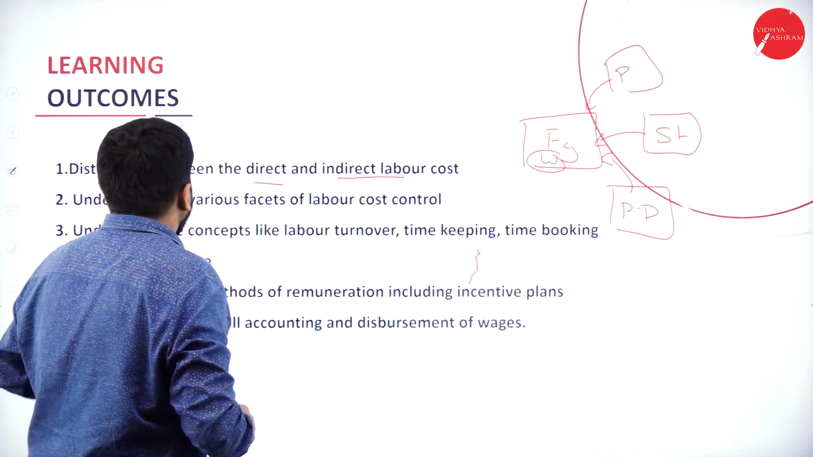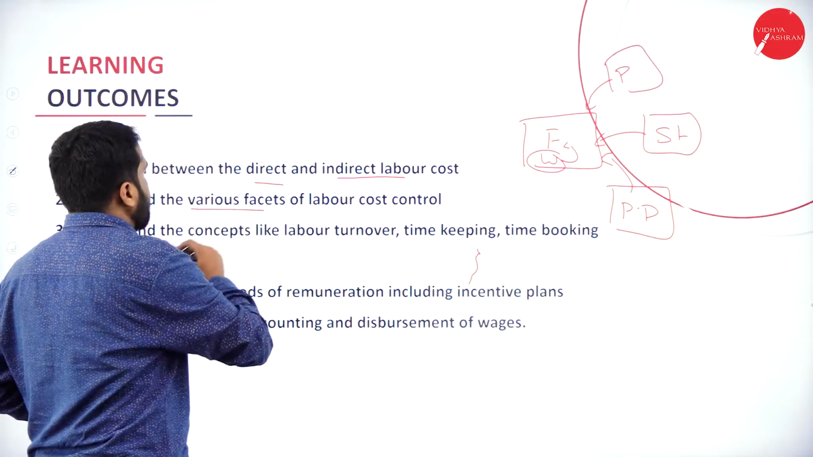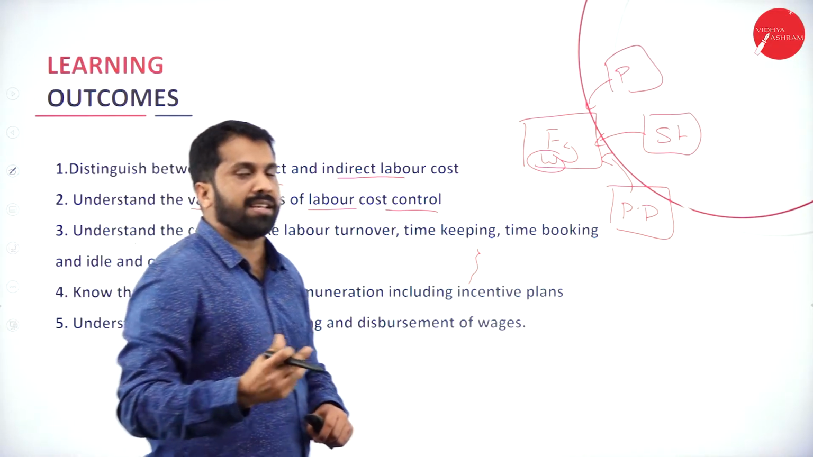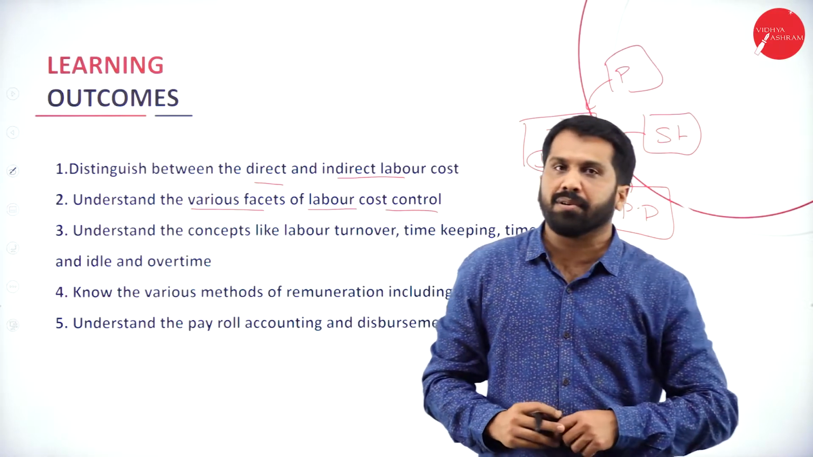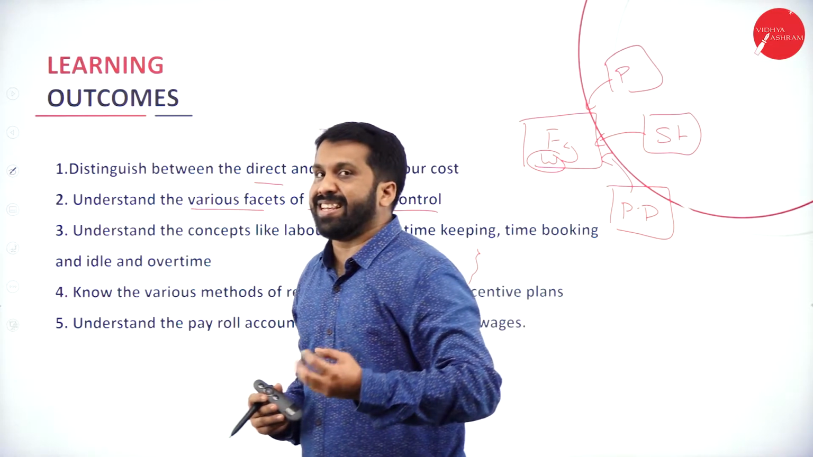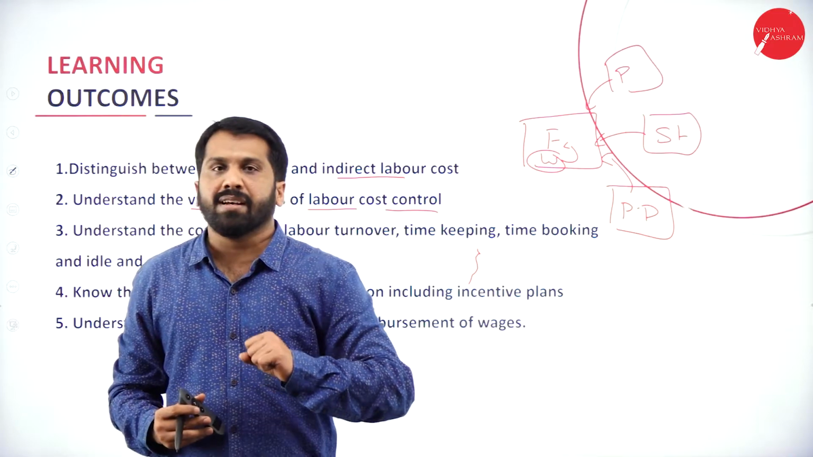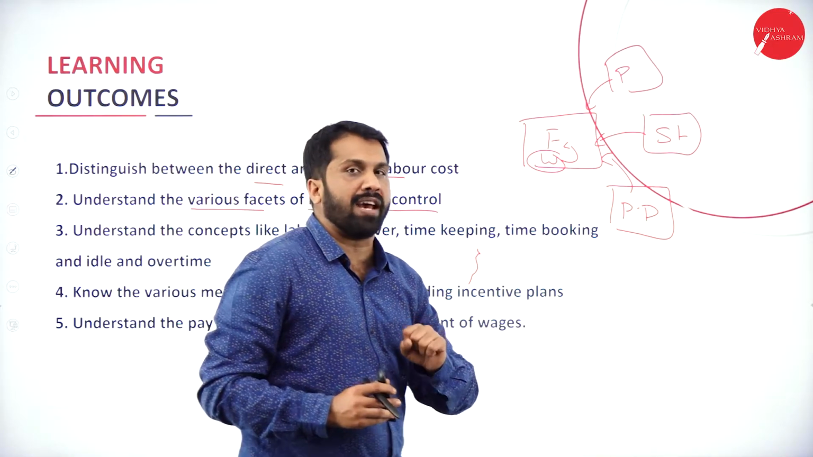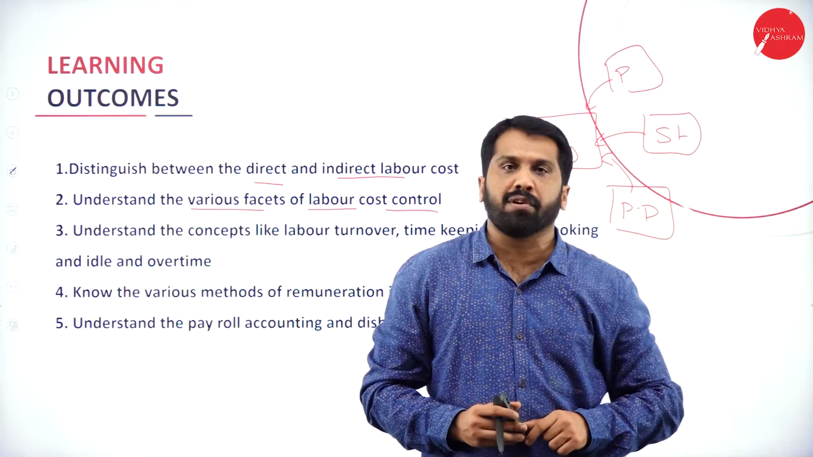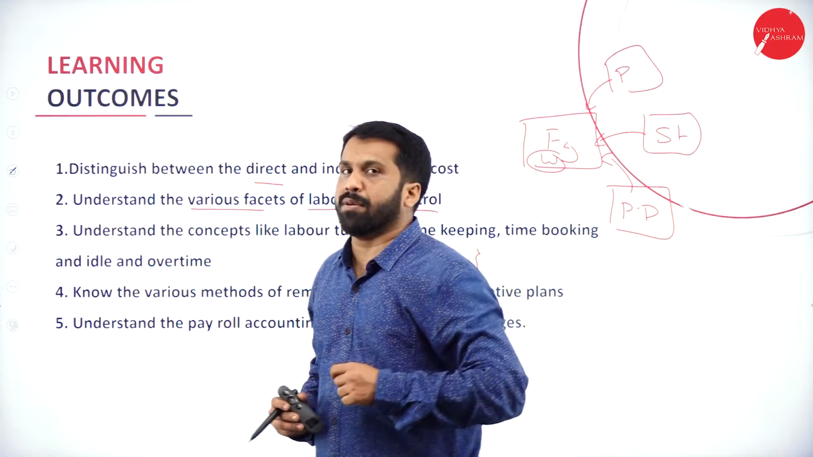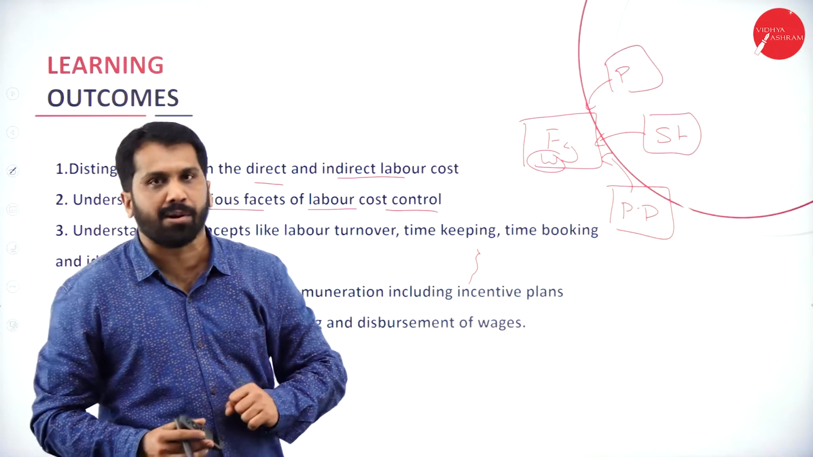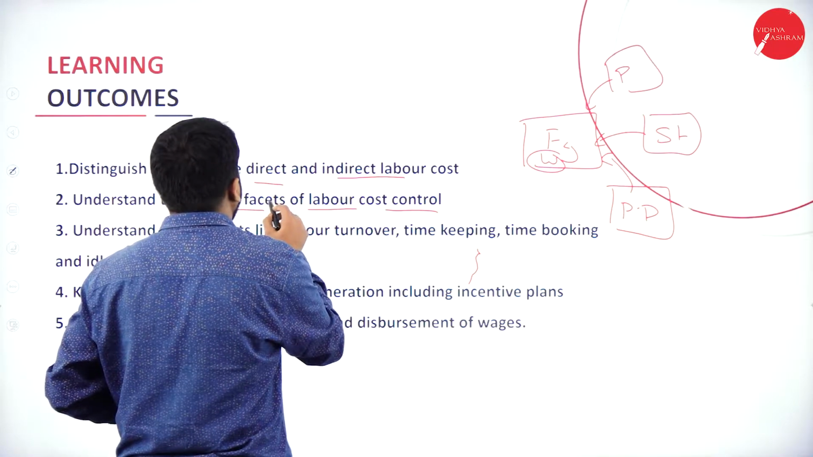Now, the next part will be to understand the various facets of labor cost control. So what is labor cost control like? Whatever cost is incurred, we have to reduce that. Like to do a certain job, we need only 5 laborers. If you hire 10 laborers, the extra 5 will be a burden for you. Whatever salary is paid to the extra 5 members will be an additional cost to you. So we are supposed to reduce those costs. So these are the extra facets.